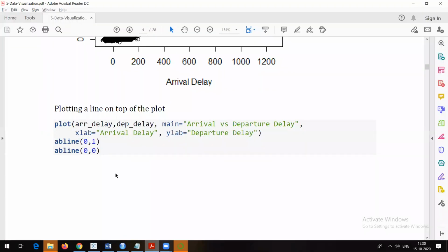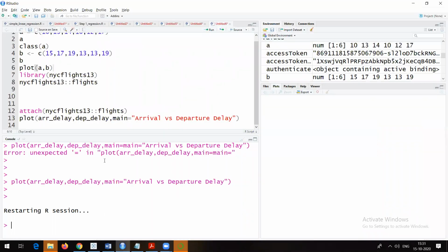Okay. So now I was saying that with the help of this particular command, you can create a horizontal line or vertical line, and that thing we are going to make use of in the linear regression concept. Okay, so let me check whether it has restarted. Yes, it has restarted now.